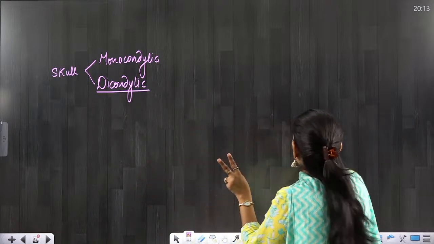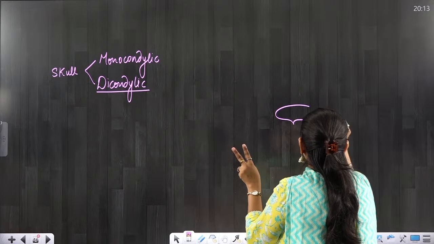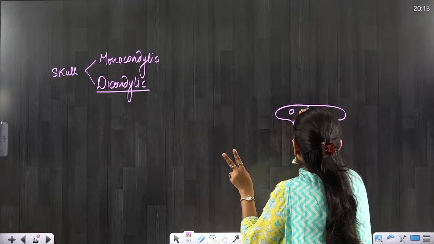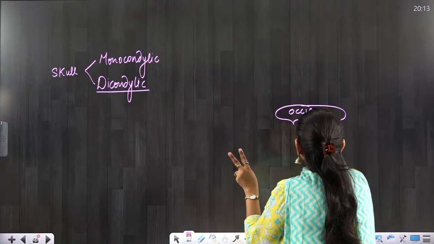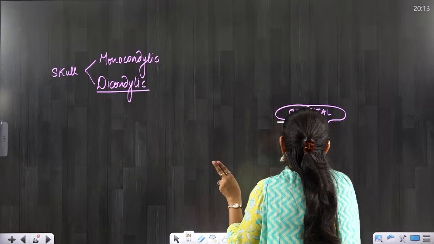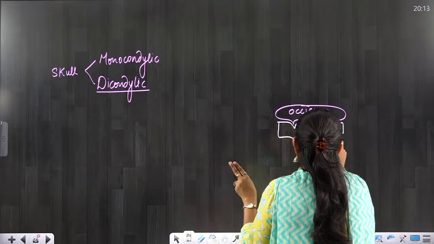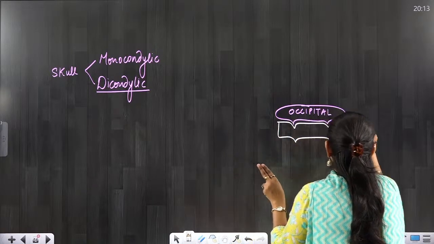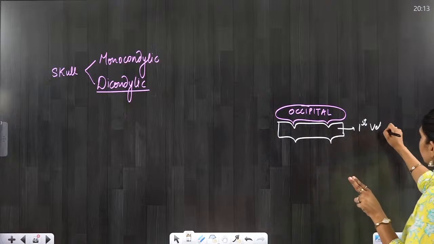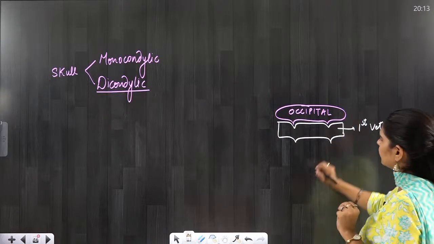Alright, let us suppose this is the occipital bone, and it is getting attached at 2 points in the first vertebra. This is the first vertebra, and it is the bone of the skull, the occipital bone.